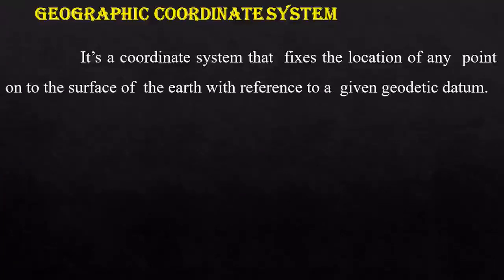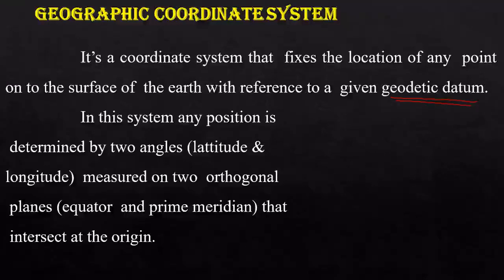Now, the geographic coordinate system is a coordinate system that fixes the location of any point on the surface of the Earth with reference to a given geodetic datum. In this system, any position is determined by two angles, latitude and longitude, measured on two orthogonal planes. These two orthogonal planes are the equator and the prime meridian, that intersect at the origin.